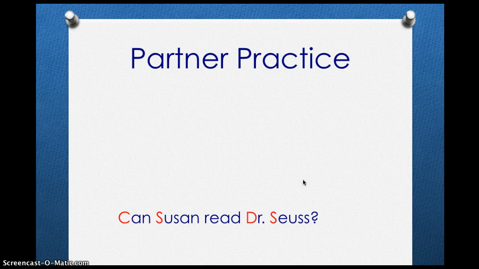Can Susan read Dr. Seuss? You should have C-S-D-S, all capitalized. Can is the start of the sentence, Susan and Seuss are both proper nouns, and doctor is the title. Great job!